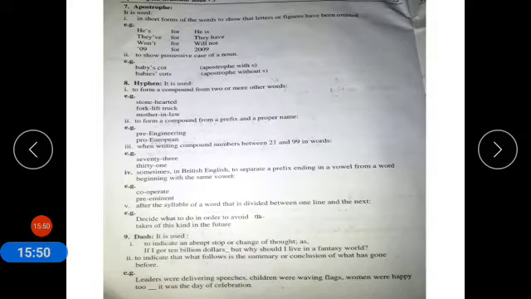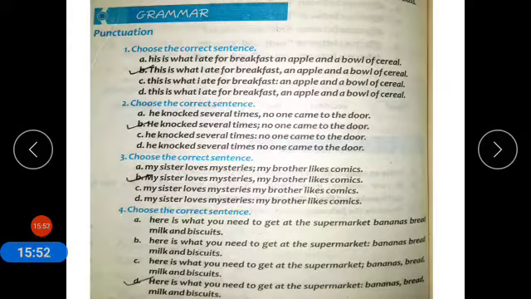After discussing punctuation, now coming to the book exercise. Grammar, punctuation. Choose the correct sentence. In all the sentences, sentence B is the correct one: This is what I ate for breakfast: an apple and a bowl of cereal.